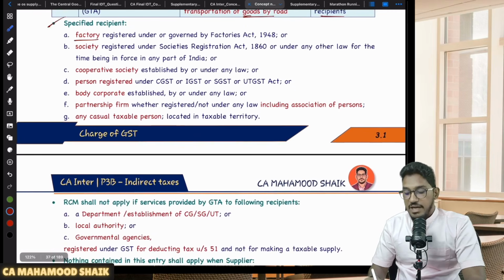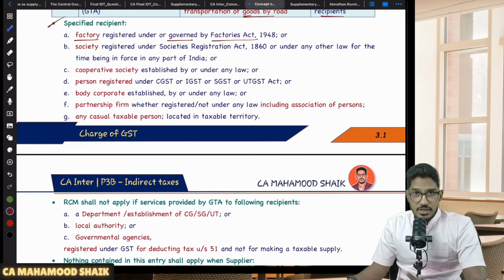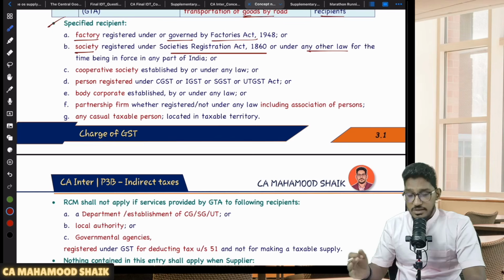Number one, a factory registered or governed by the Factories Act. If the recipient is a factory, whether they are registered under the GST Act or not doesn't matter. If they are a factory registered under the Factories Act 1948, then they will become liable for RCM. If it is a society registered under the Societies Registration Act 1860 or any other law for the time being in force, whether they are registered under GST or not doesn't matter. Then they will become a specified recipient. RCM will become applicable. A cooperative society established under any law, RCM will become applicable.